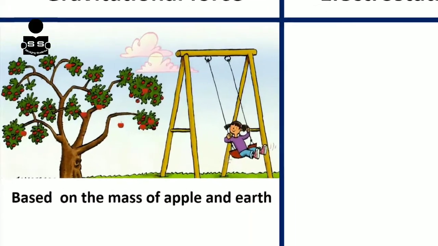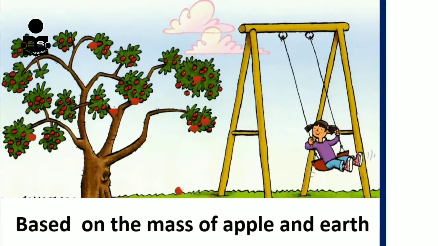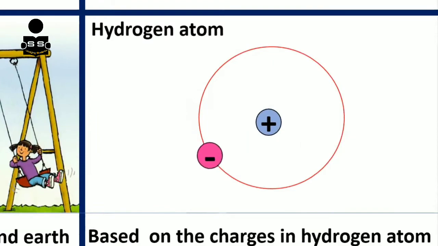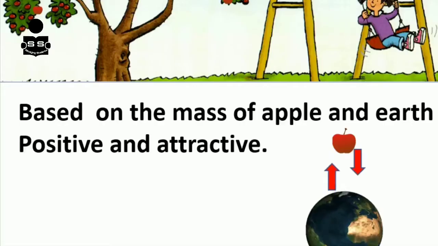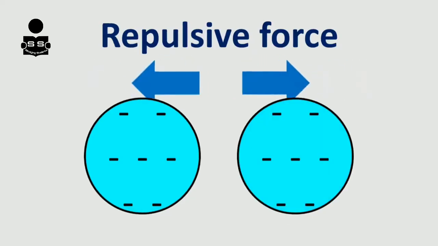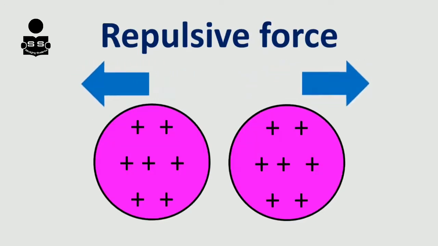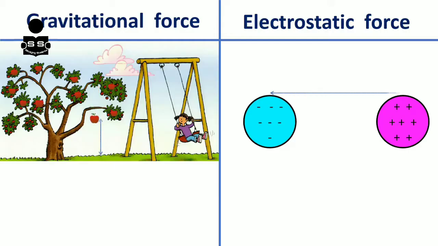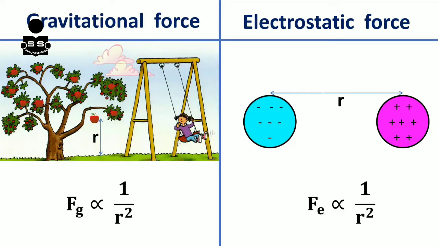Gravitational force is based on mass. Electrostatic force is based on charge. Gravitational force is always positive and attractive. Electrostatic force is attractive or repulsive. Both forces are inversely proportional to the square of the distance between them.